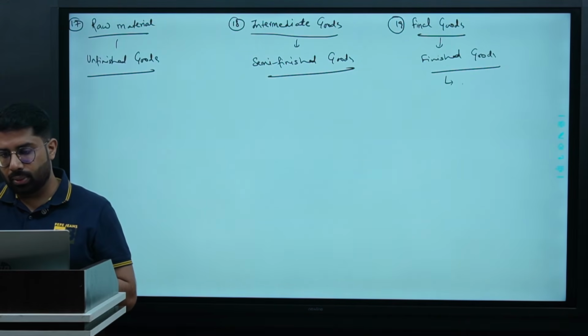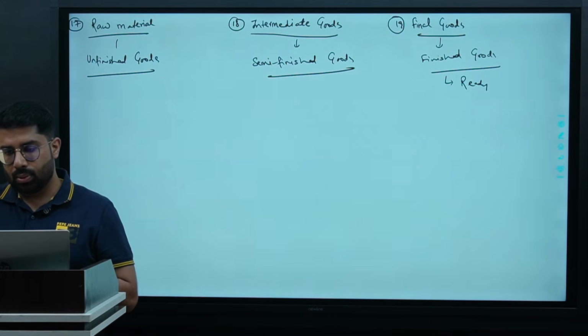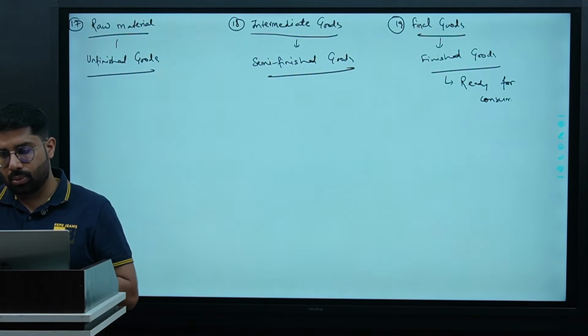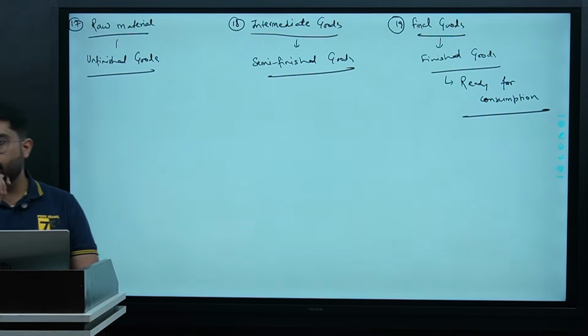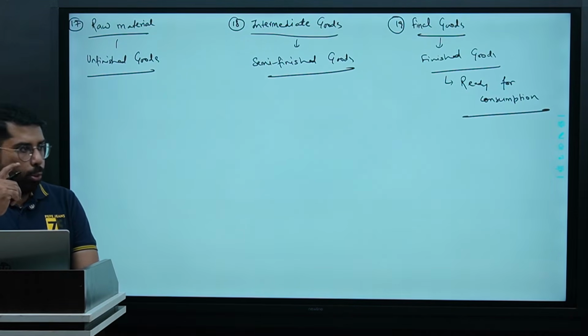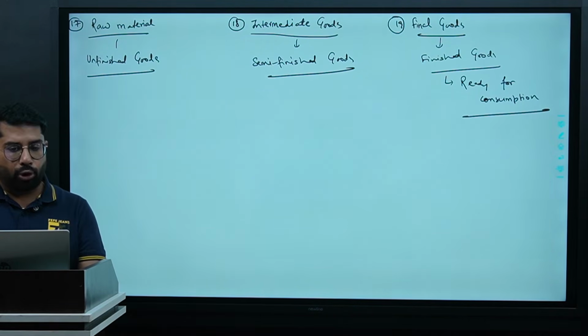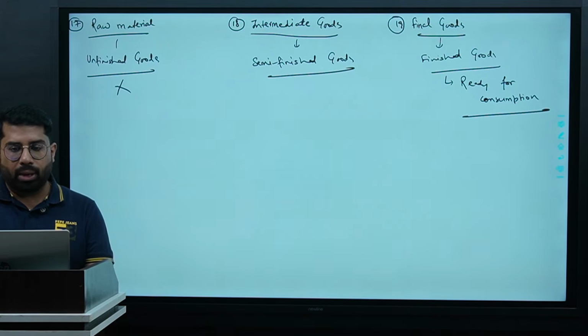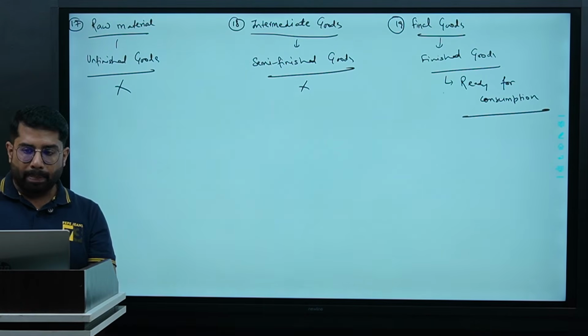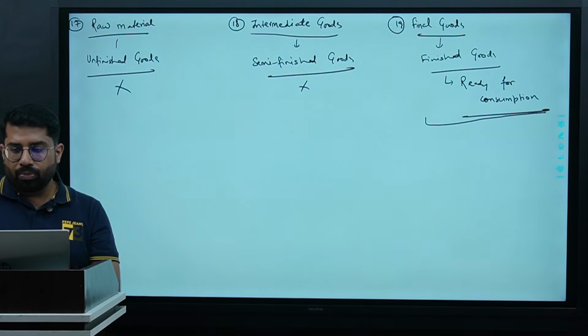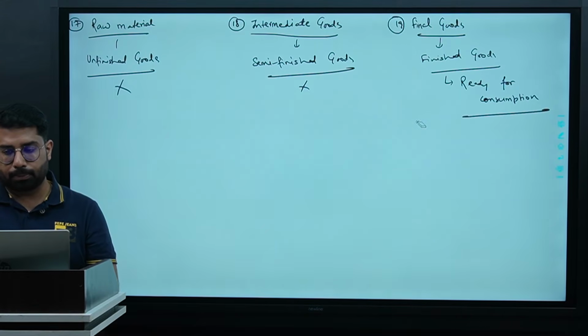These goods are ready for consumption. Correct? In national income, we don't take the value of raw material. We don't take the value of intermediate goods. But for the final estimation, we always take the value of final goods.